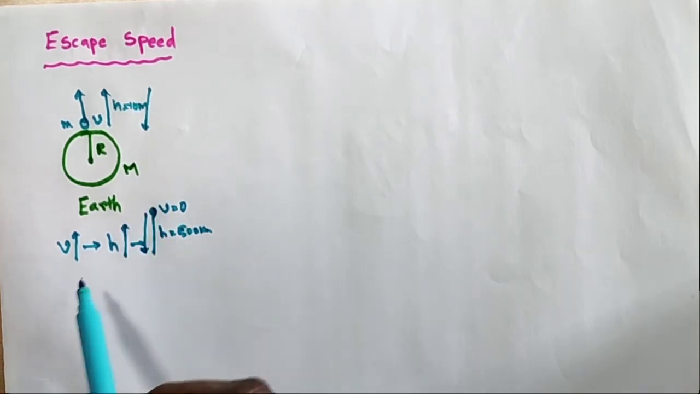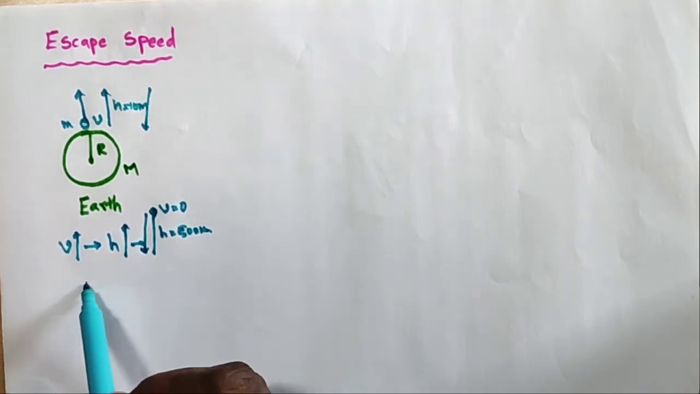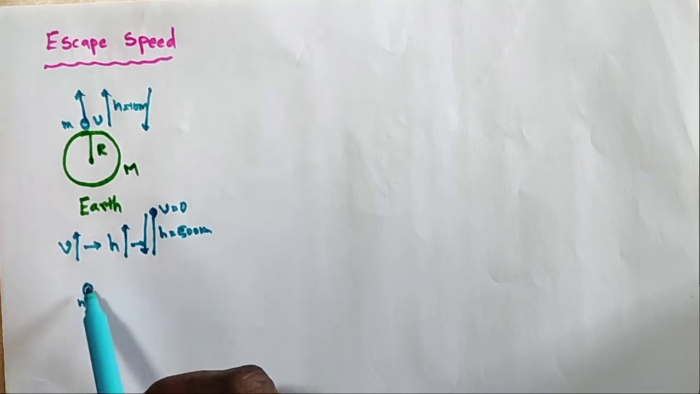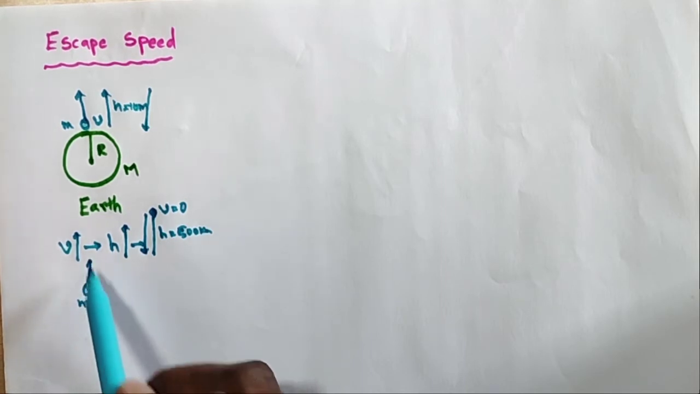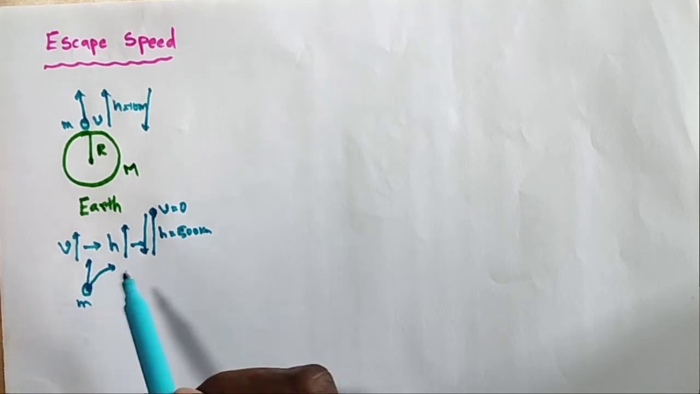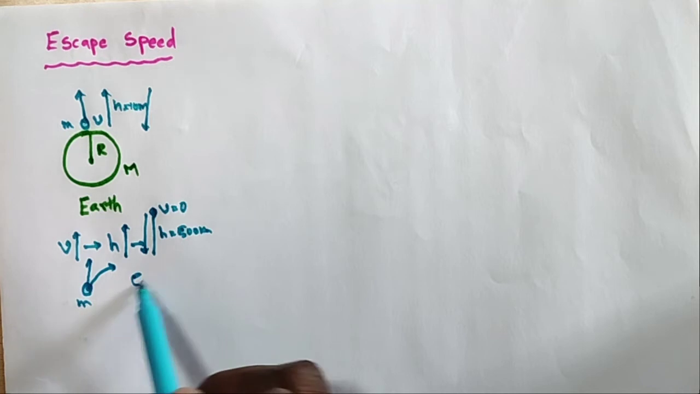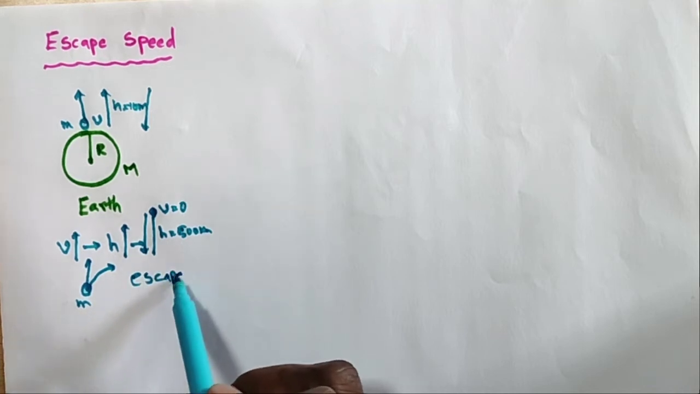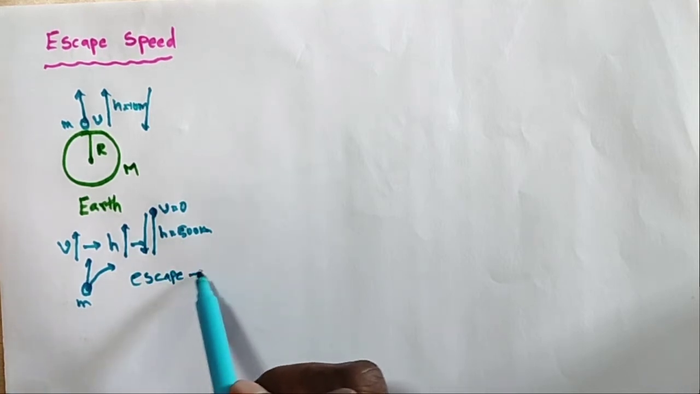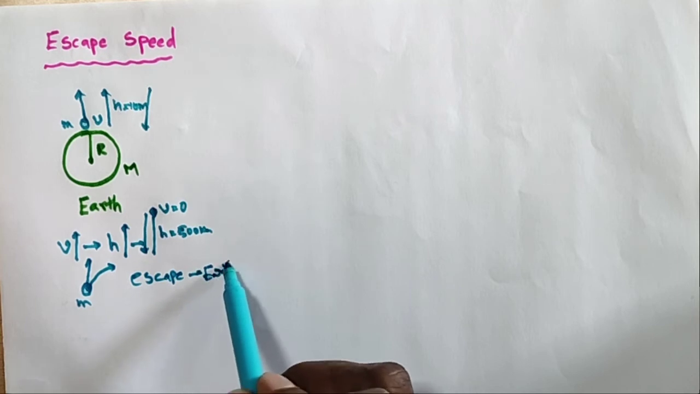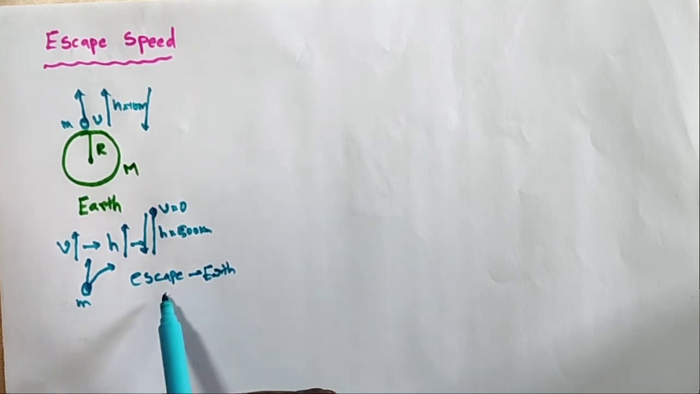So what is my question? Suppose one object of mass m is thrown vertically or at any projection angle, and it escapes from the earth. Is it possible or not? It does not come back to the earth.